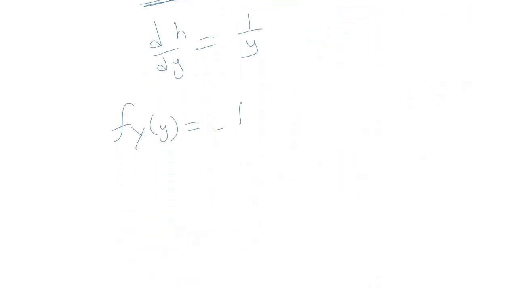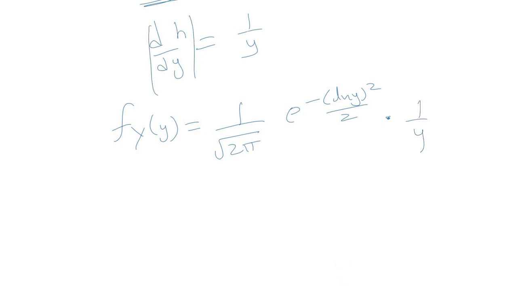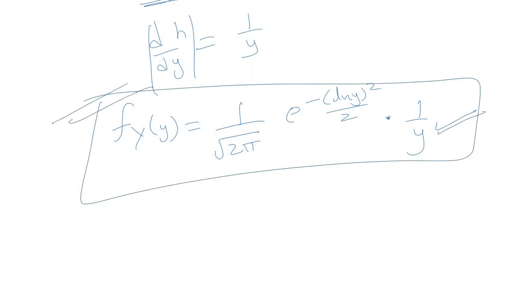So it becomes 1 upon square root 2 pi e raised to power minus ln y square by 2, into the modulus of the derivative of this, so 1 upon y. This is the PDF of the random variable y, and this is how we transform the random variable. Given the PDF of one random variable, how we can find out the PDF of another random variable which is a function of that given random variable.